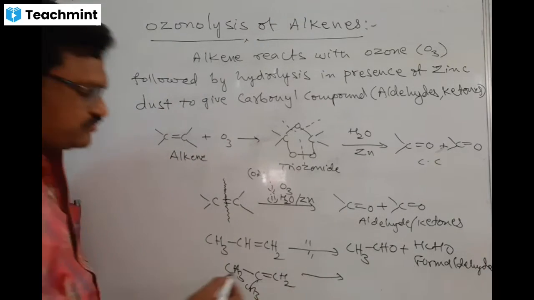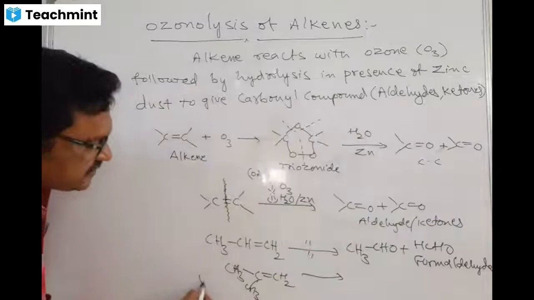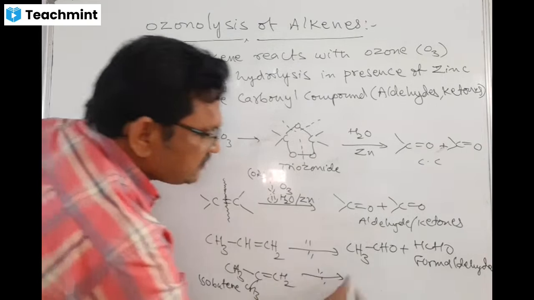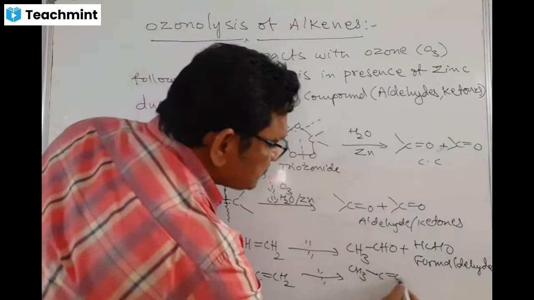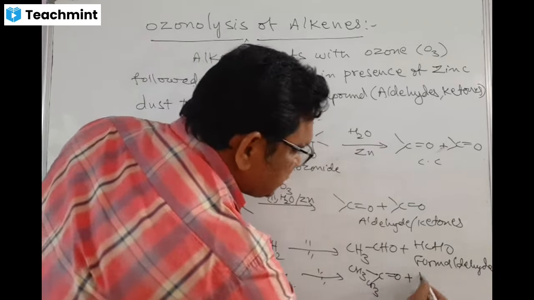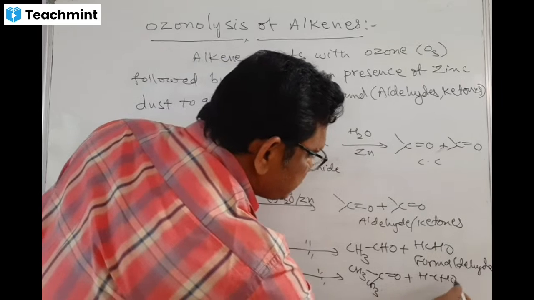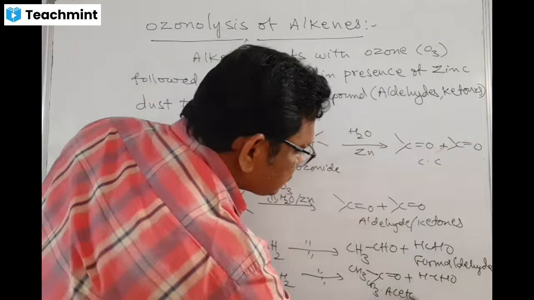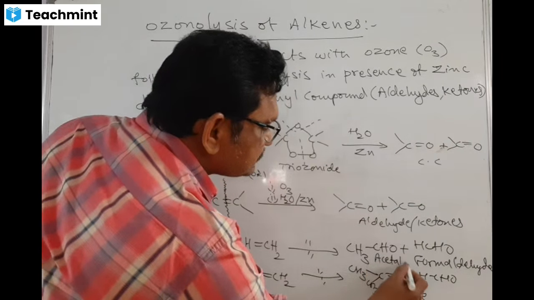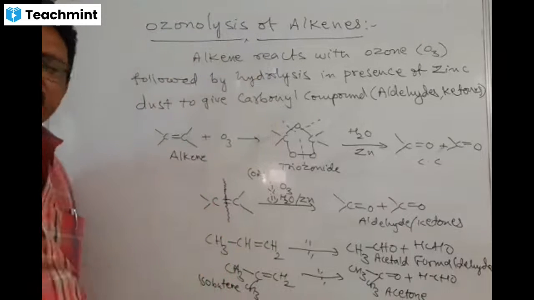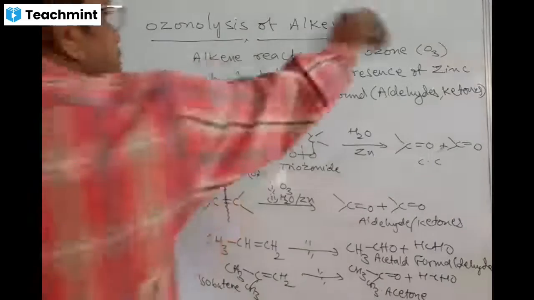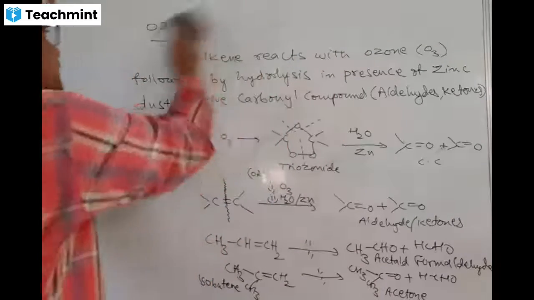This is called what? Isobutene. On ozonolysis, you are getting CH3-C=O-CH3 plus HCHO, formaldehyde. So it is very easy to understand. Please, friends, this reaction is very easy to understand.